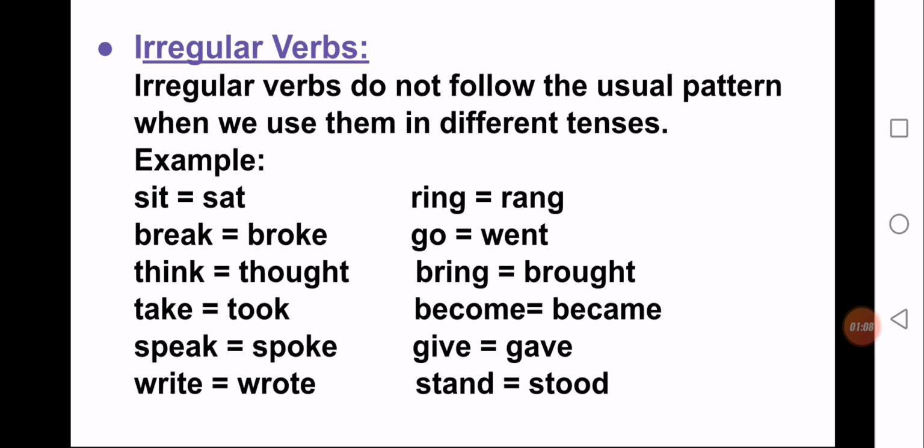Irregular verbs do not follow the usual pattern when we use them in different tenses. So we don't put ed or d at the end of a verb to change it into the past tense. The irregular verb does not follow this pattern.